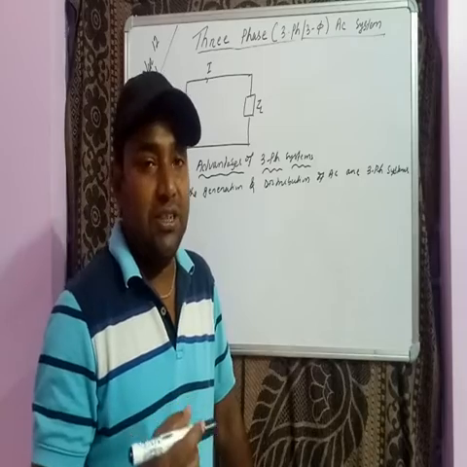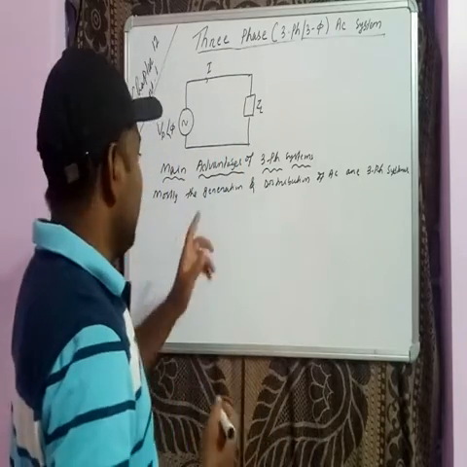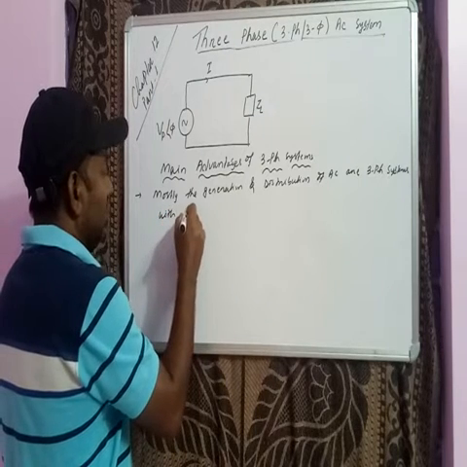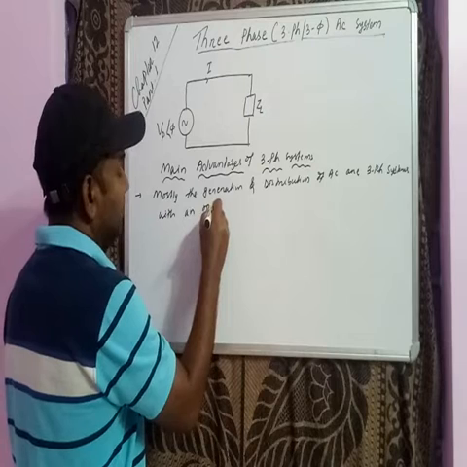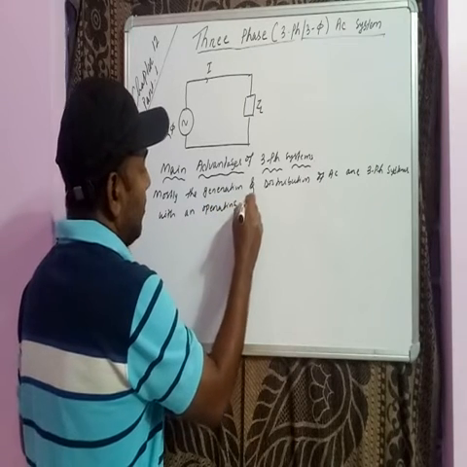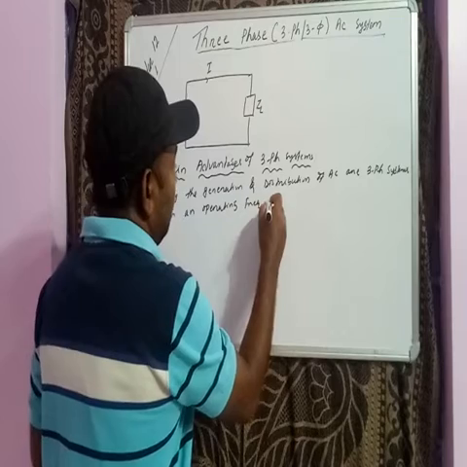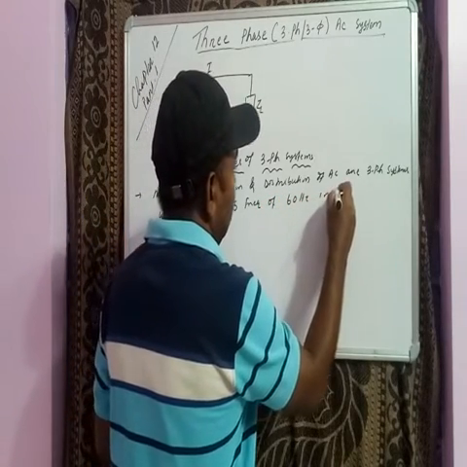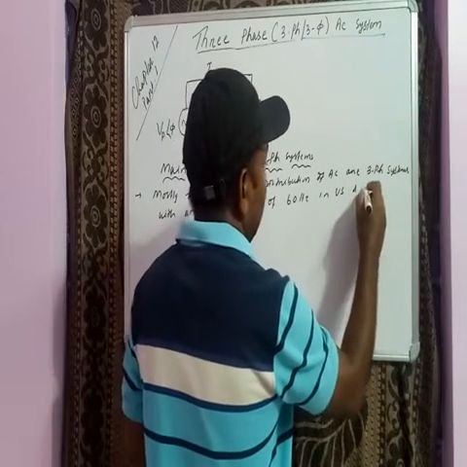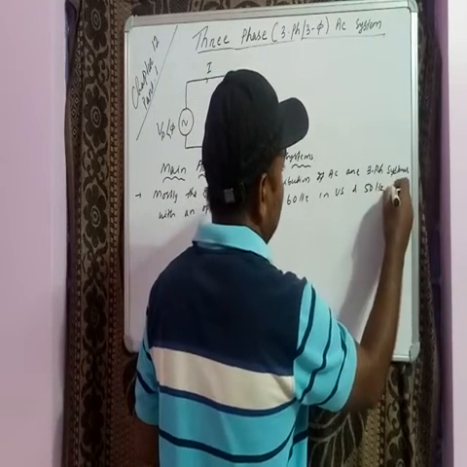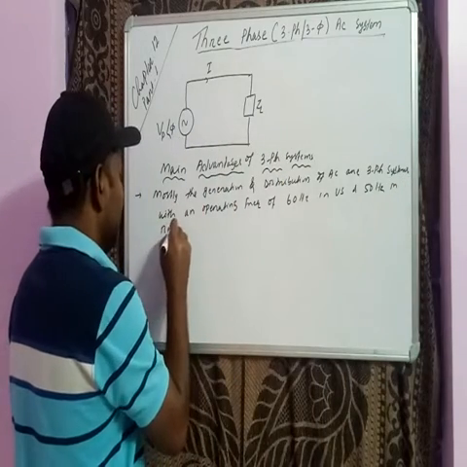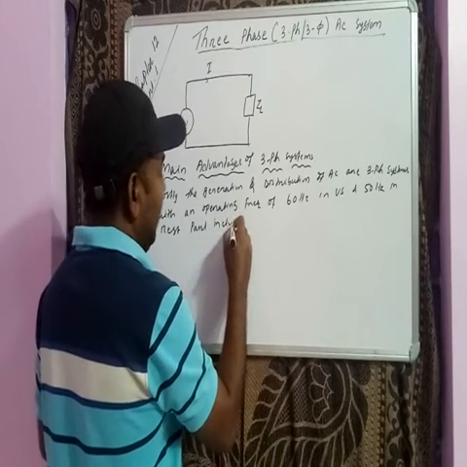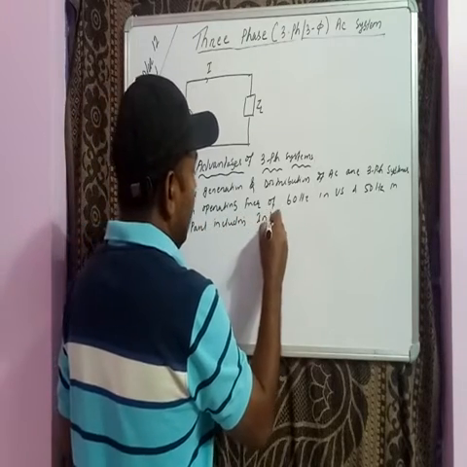Second thing, if we have three-phase systems, they are generated or distributed with an operating frequency of 60 Hz in the US and 50 Hz in the rest of the world, including India, right?